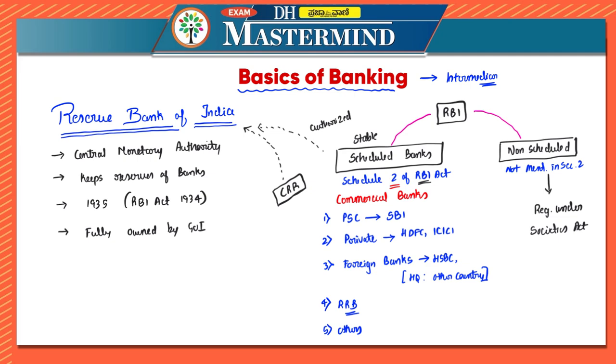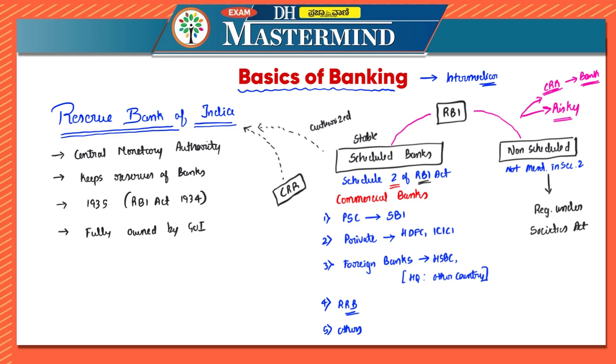And in case of non-scheduled bank, you can write the opposite things. The CRR, or cash reserve ratio, is maintained with that bank itself. Whatever non-scheduled bank that is, they maintain the cash reserve ratio with themselves. There is no such condition to be fulfilled, because they are not mentioned under the Second Schedule, and they are more risky in nature.